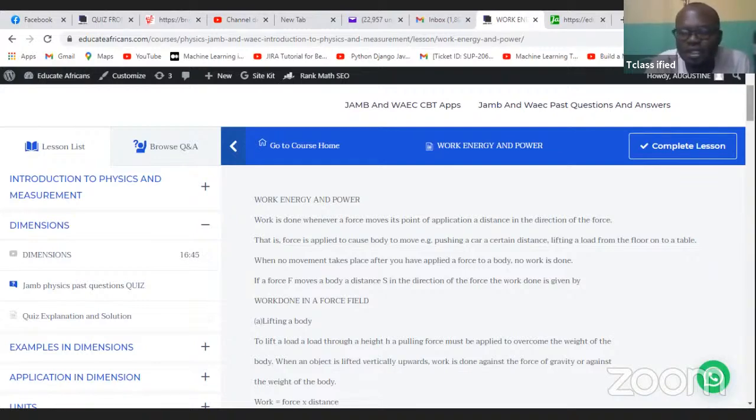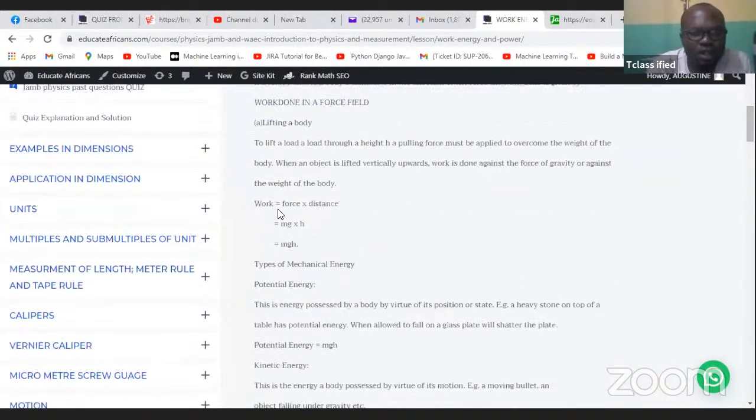Okay. So this is the formula for work. It is given by force times distance. So take note, work is equal to force times distance. And this is very similar to the formula of energy. If you've worked on energy before, you know that energy is equal to force times distance. So work is also the same thing.